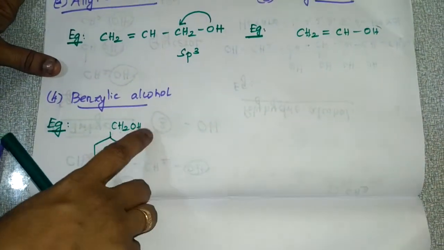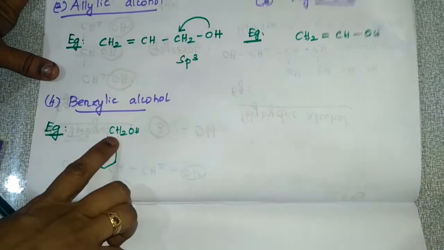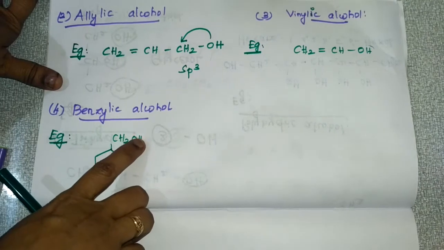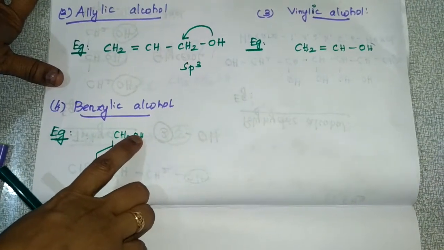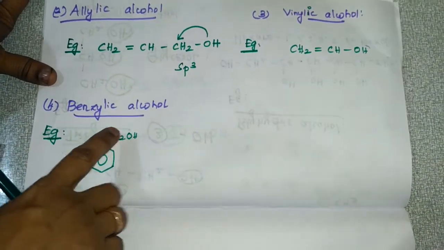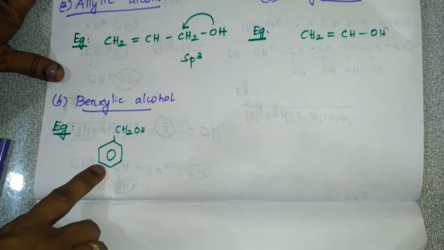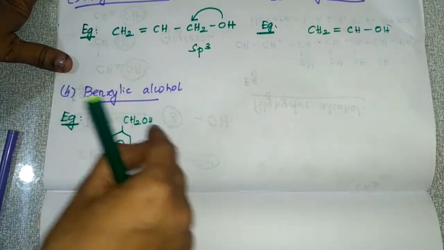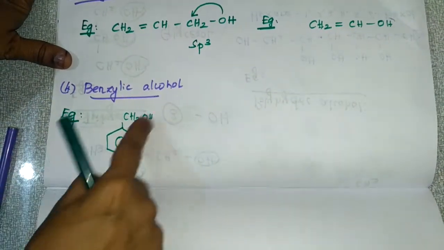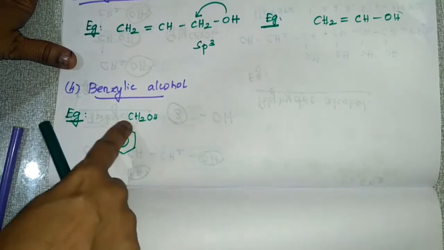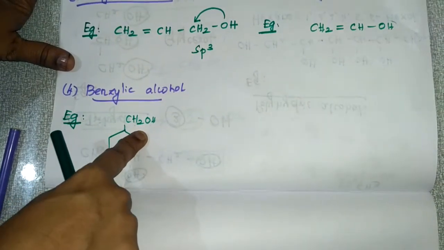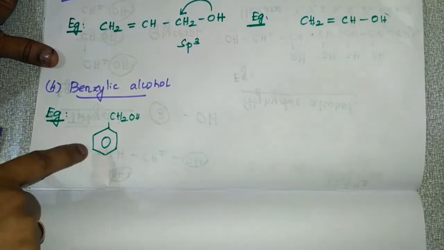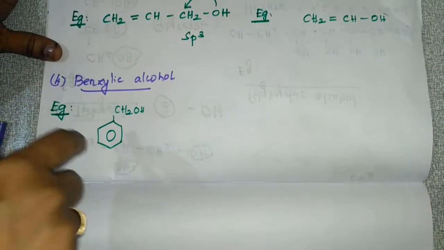Here this OH group is present in the side chain, and that is attached to the aromatic ring. So this is benzylic alcohol. Understood? This is the alcohol in which the OH group is present on the side chain carbon atom, and this carbon atom is attached to an aromatic ring. So this is benzylic alcohol.